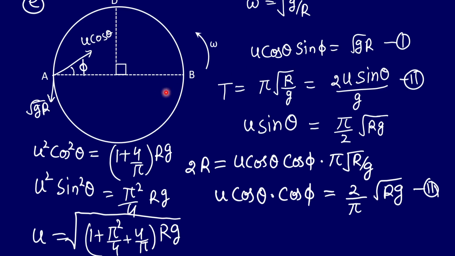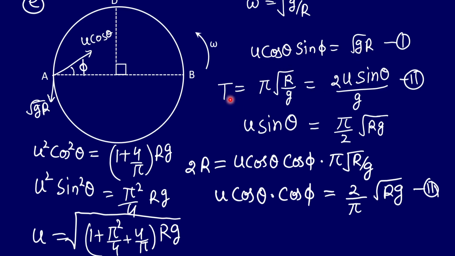And if we just take the component of this velocity along this y direction, these two vectors will be adding together in this AB direction. Otherwise, the ball will not reach point B. Since it is reaching point B, that means the net velocity in this horizontal plane must be along this AB line. That means these two y components will be equal and opposite, right? So we got this v cos theta into sine phi equal to root gr.